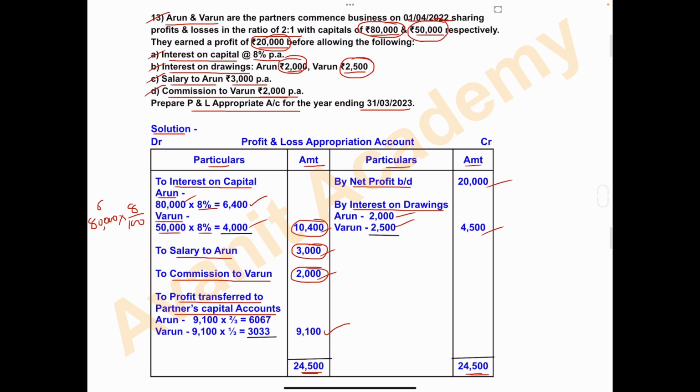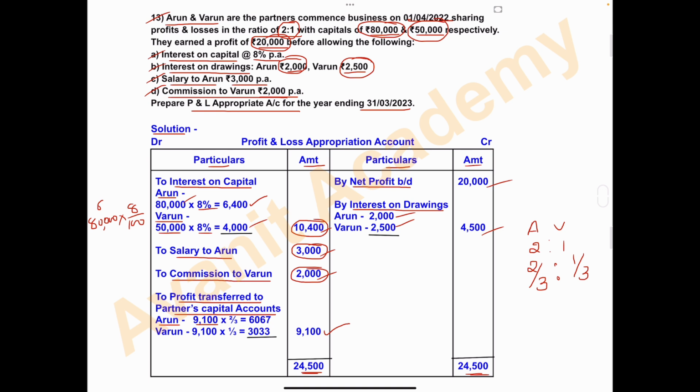Here two partners are there. So whatever profit amount you have got, it will be distributed among these two partners by using their profit sharing ratio, that is 2:1. First partner is Arun. Profit amount is 9,100. Ratio is 2:1. So Arun's share is 2 divided by 3. 2:1, so what is the share of Arun and Varun? Arun's share is 2 divided by 3, since 2 plus 1 is 3. And Varun's share is 1 divided by 3.